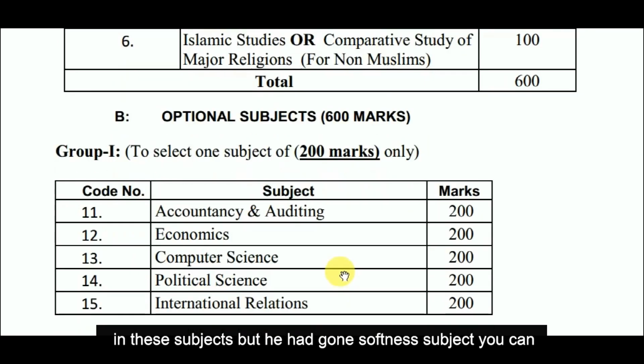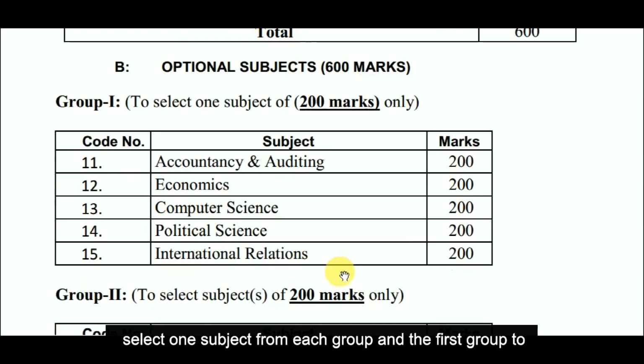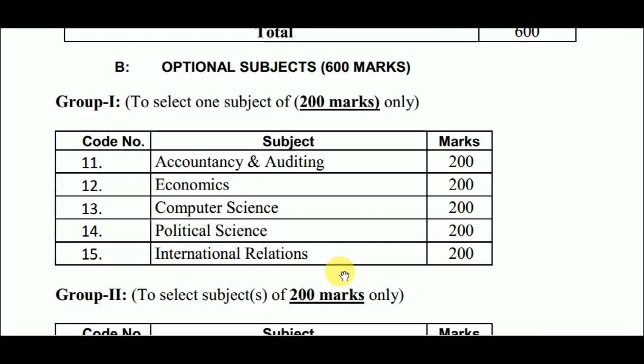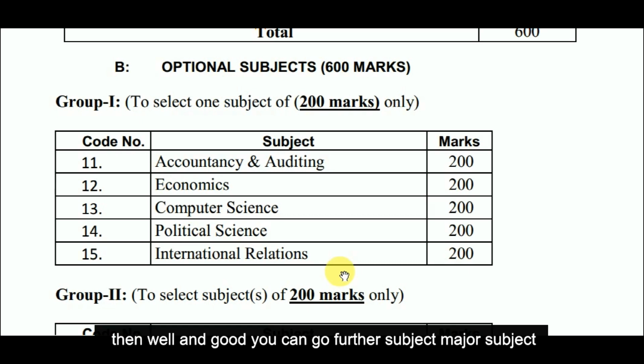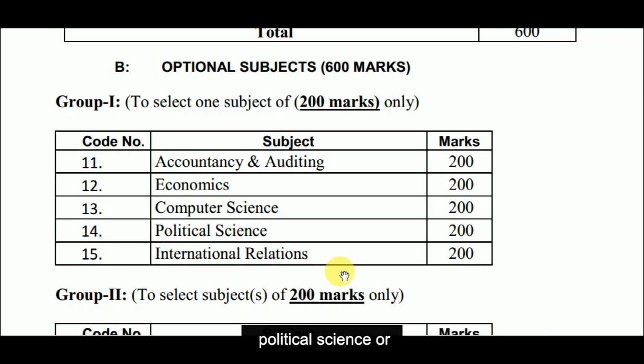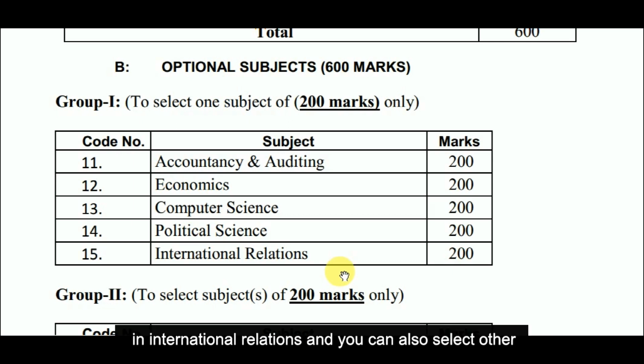But here come the optional subjects. You can select one subject from each group, and the first group carries 200 marks. If you are specialized in accounting, economics, or computer science, then it's well and good. You can go for your major subject. But if you are from any other background, you can select political science or international relations, and you can also select other subjects in relation to political science or international relations.